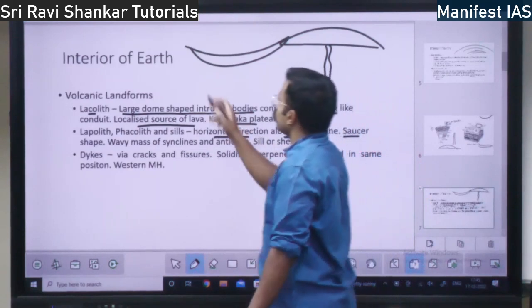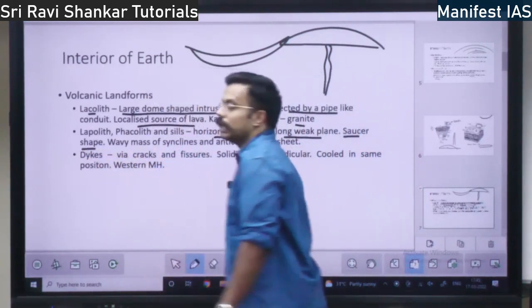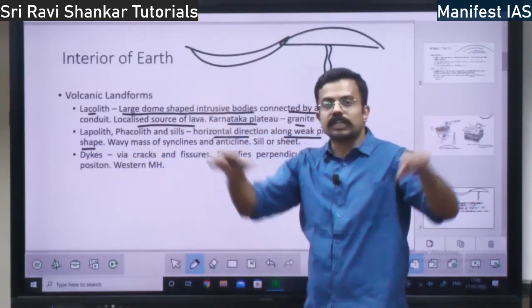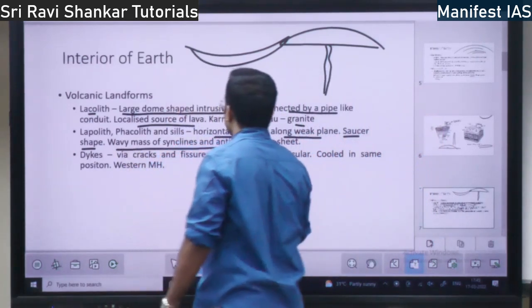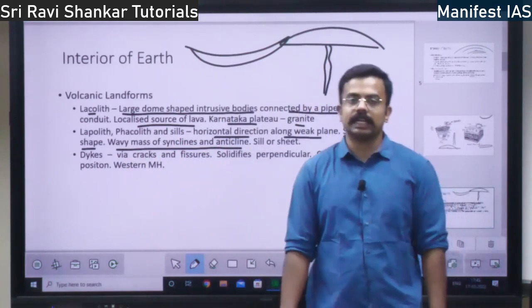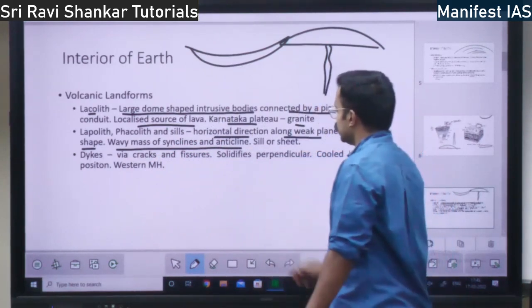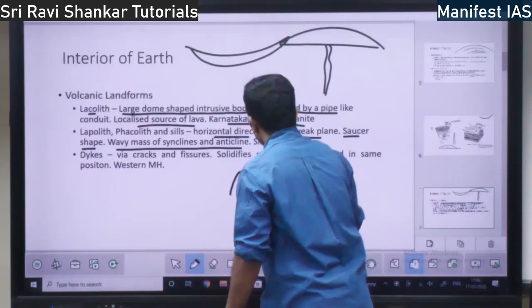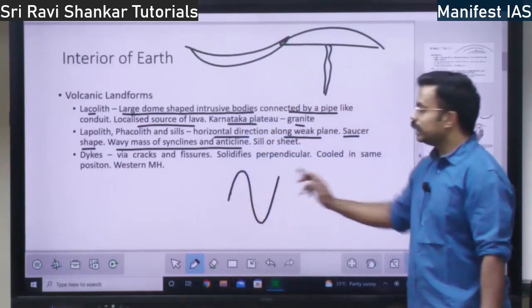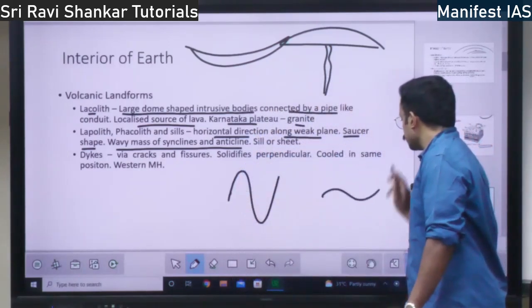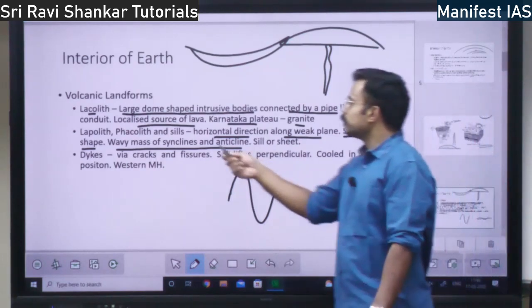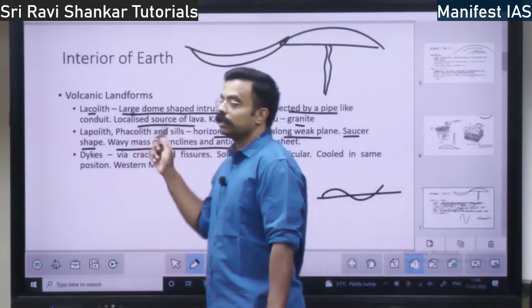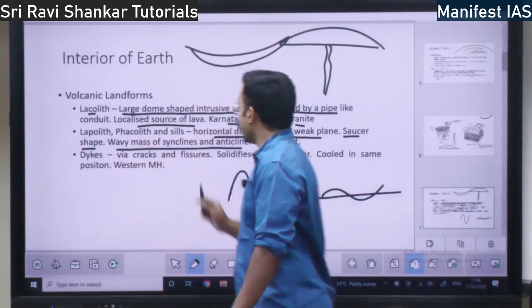So saucer shape is there. Saucer shape is laccolith. Laccolith is in saucer shape. Please remember. Then if there is wavy mass of synclines and anticlines, it is phacolith. That is, if the lava cools in this position or in this position in the form of a wave, so it is called as what? A phacolith. Wavy landform is called phacolith.